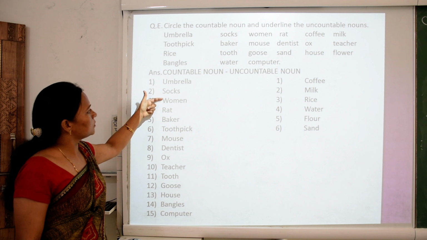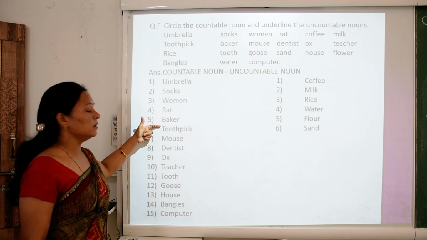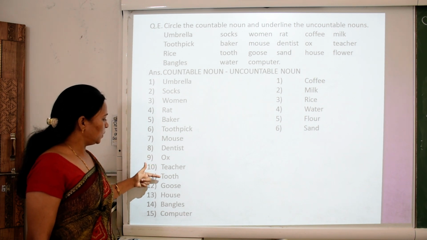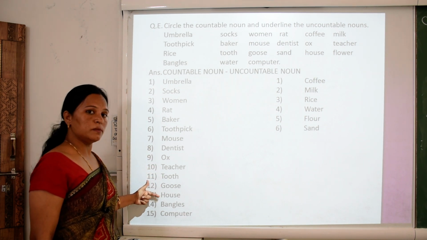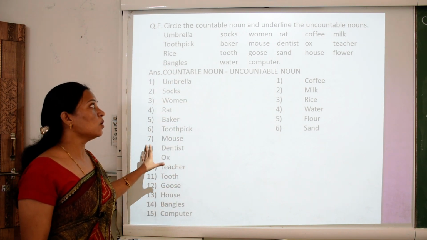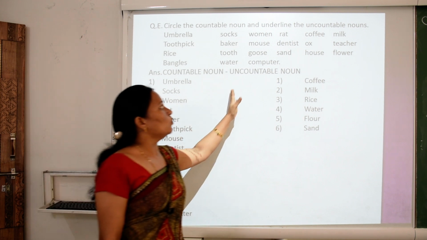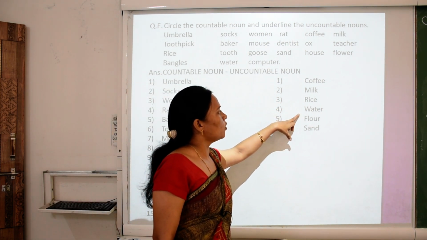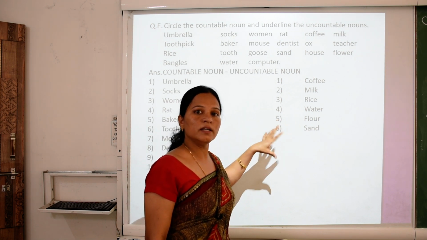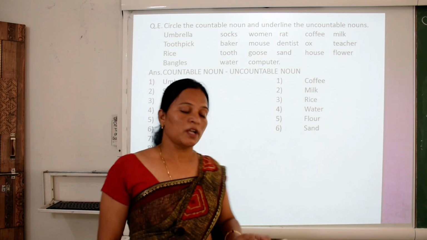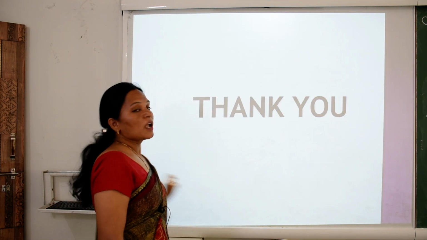So children, here there are some countable nouns and some uncountable nouns. Umbrella, socks, woman, rat, baker, toothpick, mouse, dentist, ox, teacher, tooth, goose, house, bangles and computer are countable nouns. We can count them easily. What are uncountable nouns? Coffee, milk, rice, water, flour and sand are uncountable nouns. So children, do you understand this lesson very well? I hope you understand this lesson very well. Thank you.